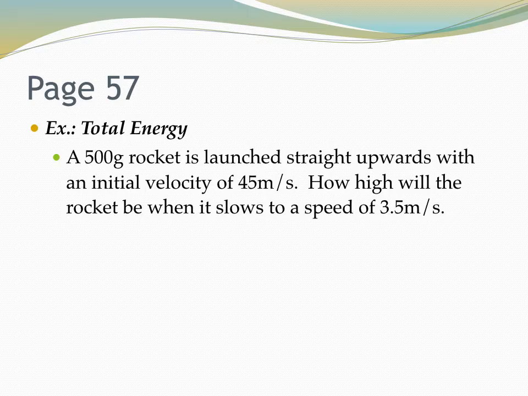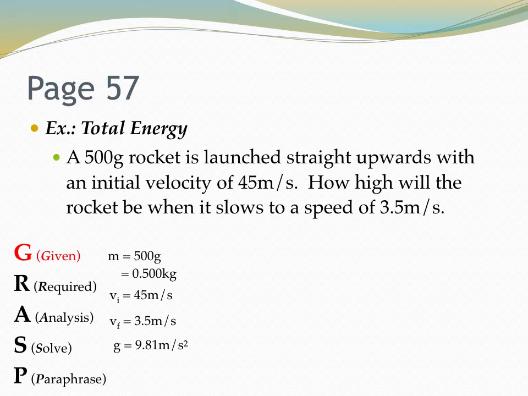Again, what do we start with? Our old buddy GRASP. What is this telling us? What is given? We have the rocket at 500 grams, and we know we have to change this into kilograms, so we'll do that. Then we have an initial velocity of 45 meters per second and a final velocity of 3.5 meters per second, because this question is asking what's going to be happening at that final velocity of 3.5 meters per second. And then our old buddy gravity at 9.81 meters per second squared.